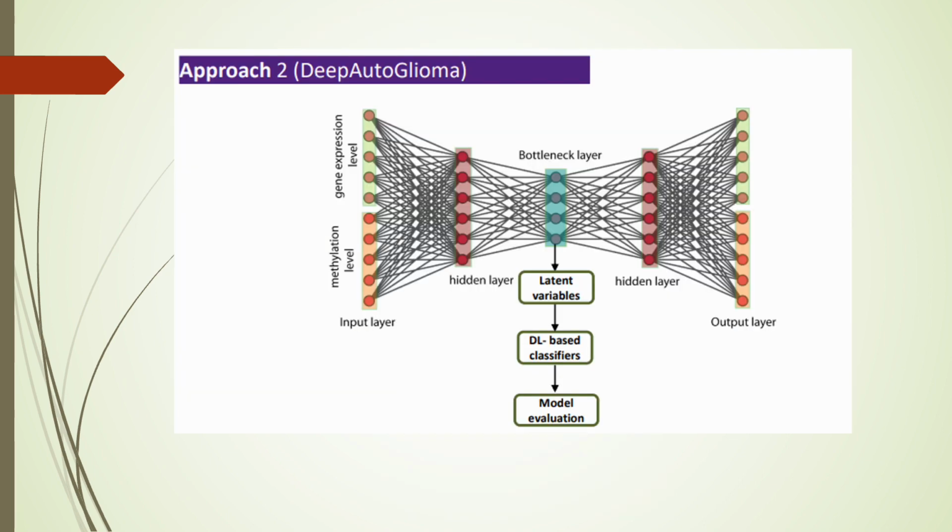This is the basic architecture of the autoencoder, in which an encoding layer, bottleneck layer and decoding layer are present. In the encoding layer, input data, that is the gene expression and methylation data, are compressed and generate new latent variables in the bottleneck layer by concatenating the gene expression and methylation sites, and the decoding layer is a mirror image of the encoding layer. From the bottleneck layer, the latent variables were taken for developing a deep learning based model by ANN and CNN classifiers, and model evaluation was done on the external data.